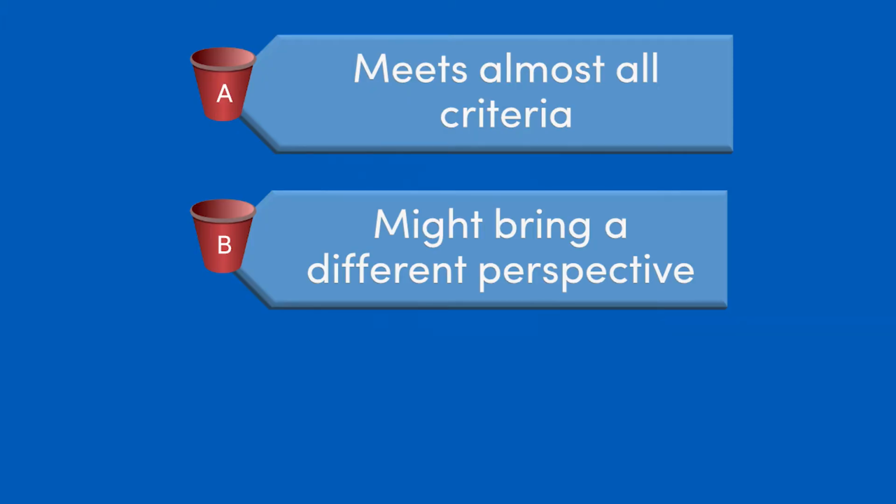In the B group, this would be candidates who have many of the qualities you're looking for, but maybe not all of them. These are candidates that could be a stretch, but I'd like to suggest these are candidates you might want to learn more about. What you should see in the B's are candidates who obviously meet the minimum qualifications, but maybe don't have all of the things that you were looking for in terms of priority.